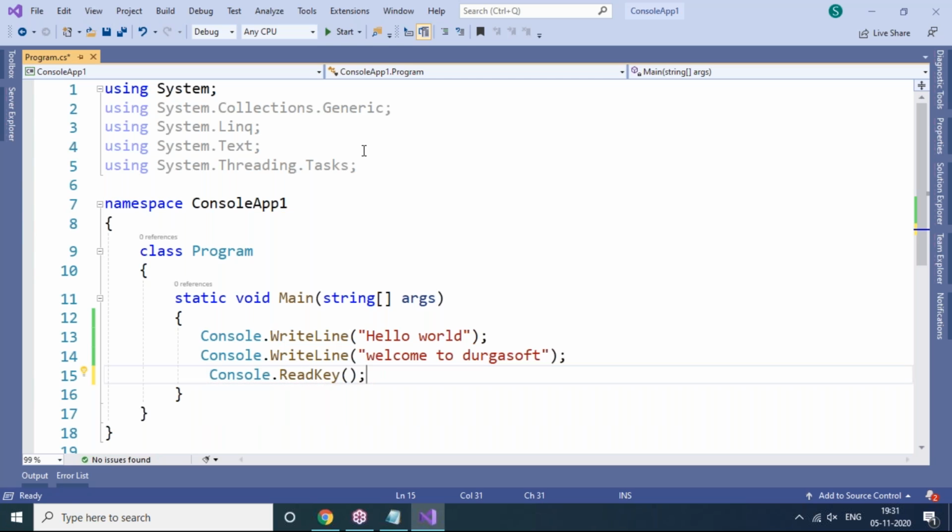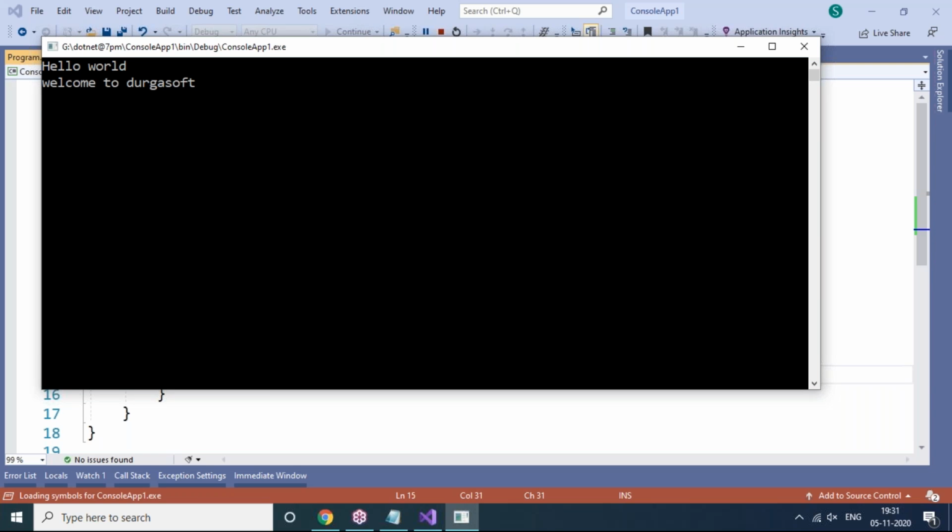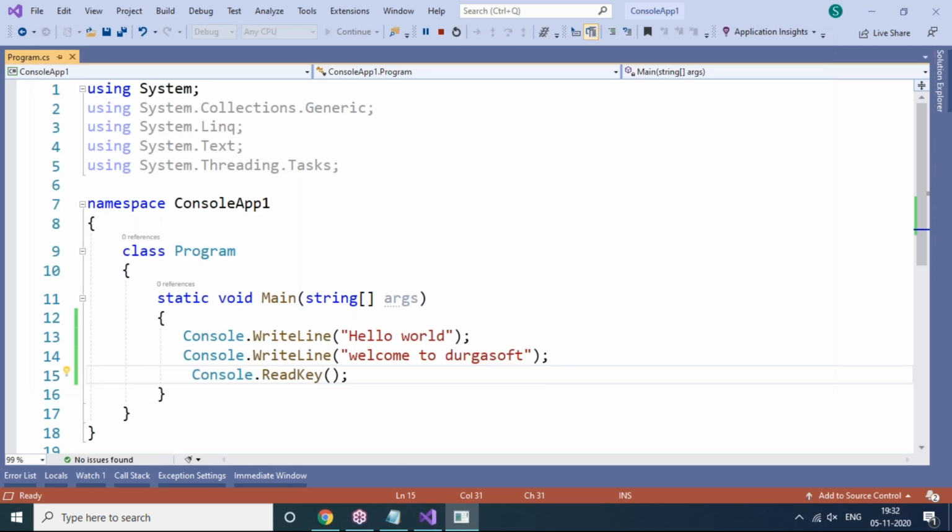Read key speciality is that when we want to exit from this output window, you can press any key from your keyboard. No need to enter every time. Just press any key from the keyboard, any character or number or special character, and you will exit from the output. I'm just pressing any key.